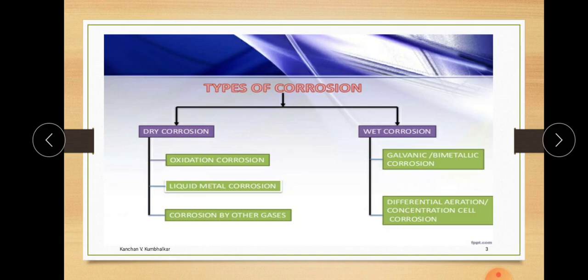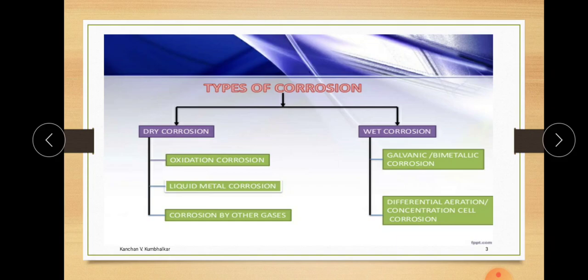And it occurs in industries where the metal has been melted at a high temperature and flows through another metal's tubes, then that type of corrosion is known as liquid metal corrosion. Third is corrosion by other gases. There are so many gases in the atmosphere like SOx, NOx, etc. If these gases are responsible for the corrosion of metal, then it is known as corrosion by other gases.